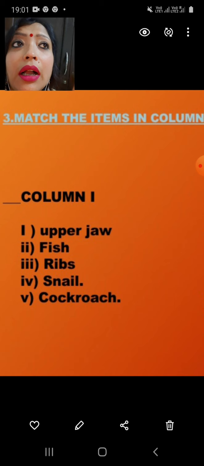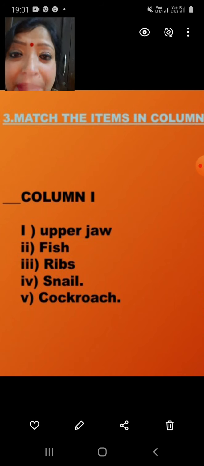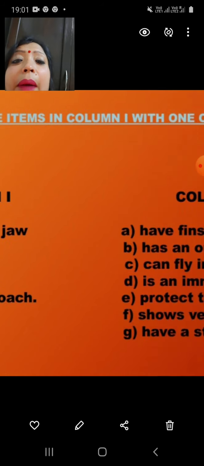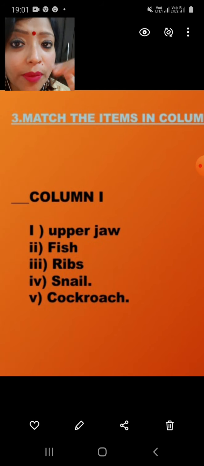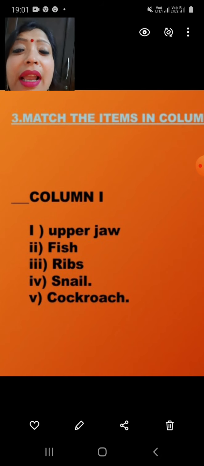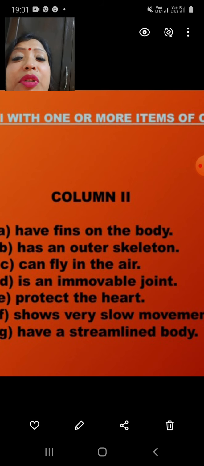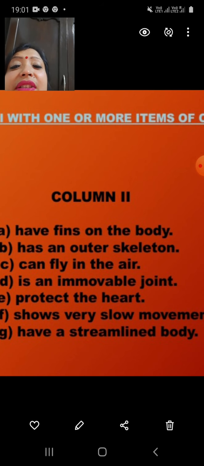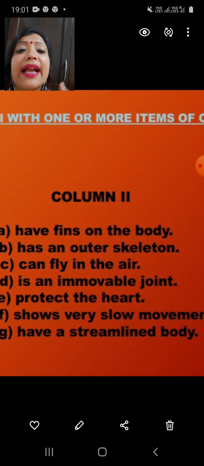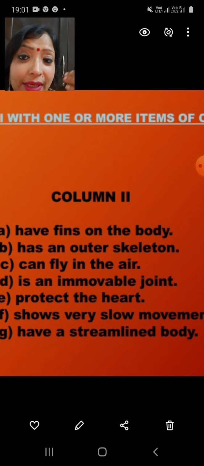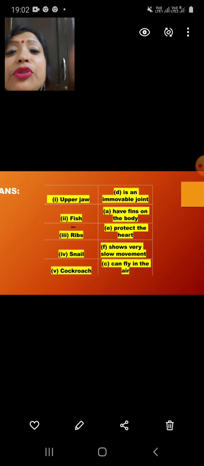Now there are column A and column B, or column 1 and column 2, which you have to match so that they can form a meaningful sentence. In column A the options are upper jaw, fish, rib, snail and cockroach, whereas in column 2 it is have fins on the body, has an outer skeleton, can fly in the air, an immovable joint, protects the heart, shows very slow movement and has a streamlined body. These options are there. So what is the true answer?